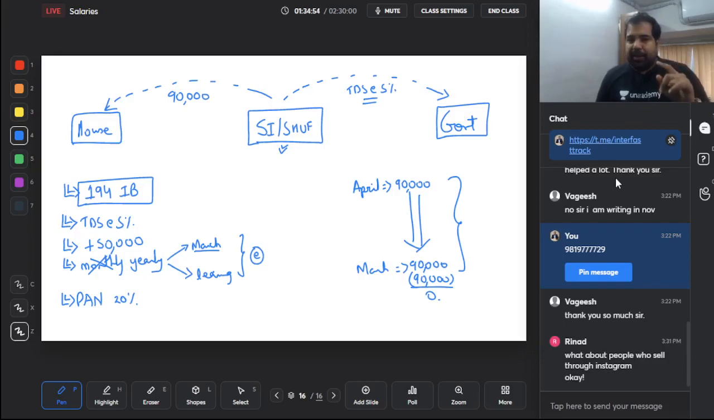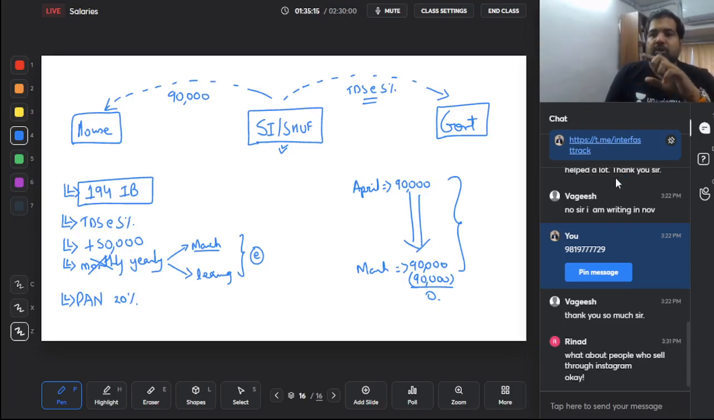So I repeat, guys, slightly tricky here. This is 194IB. There are only two sections for small individual, small HUF. This is the second section. 194IB is impossible to buy, so you rent. If your rent is more than 50,000 rupees, TDS at the rate of 5%. Because you are small, you don't have to pay TDS every month, you pay every year in the month of March or whenever you are leaving, whichever is earlier.